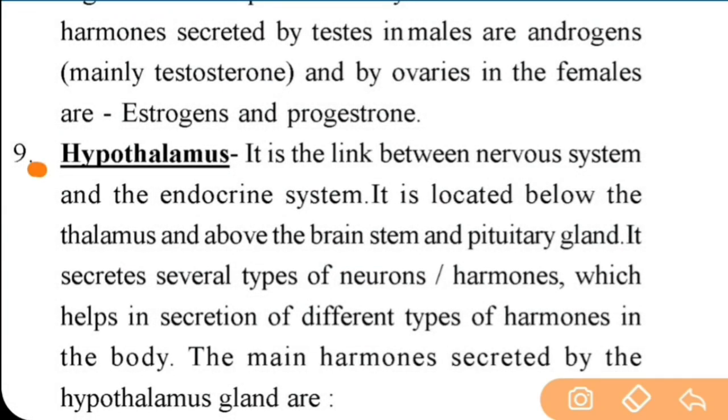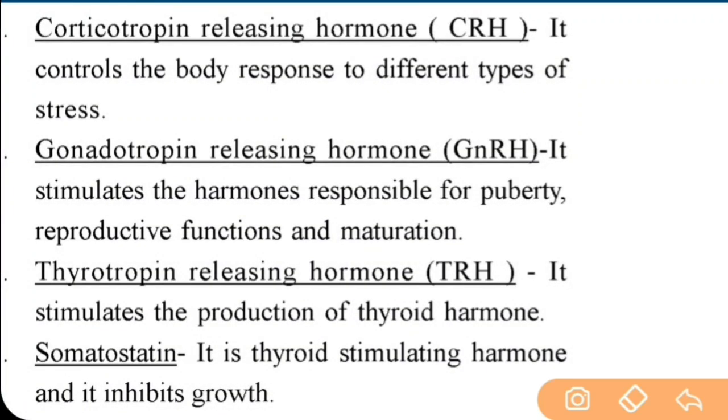Next is hypothalamus. It is the link between nervous system and the endocrine system. It is located below the thalamus and above the brainstem and pituitary gland. It secretes several types of neurons, hormones, which help in secretion of different types of hormones in the body. The main hormones secreted by hypothalamus are: first is CRH, corticotrophin releasing hormone. It controls the body responses to different types of stress.